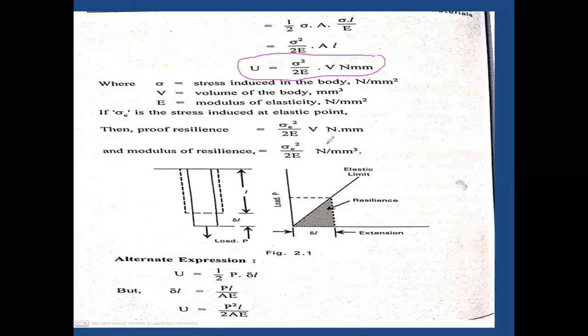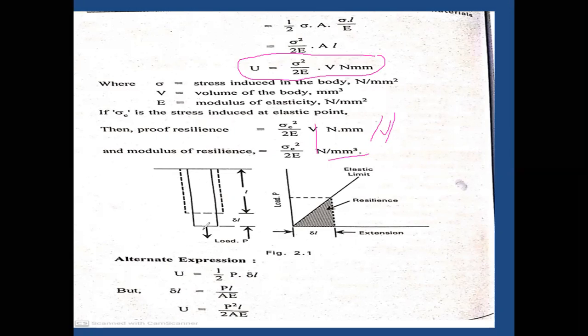The modulus of resilience is per unit volume. The proof resilience per unit volume you can call the modulus of resilience. So V gets cancelled, and the answer is sigma square by 2E. The unit is Newton per mm square, since it is per unit volume. Just observe the diagram on the left side.